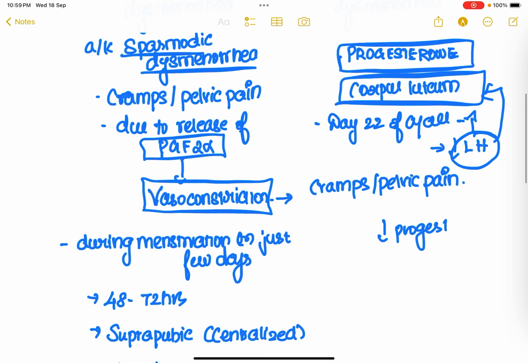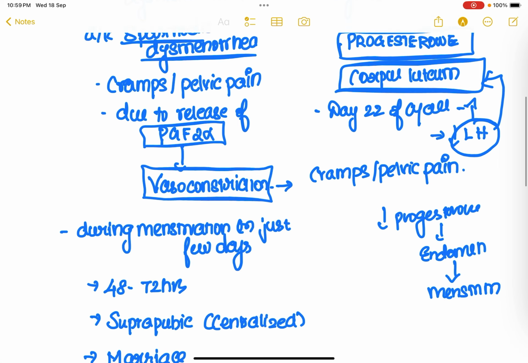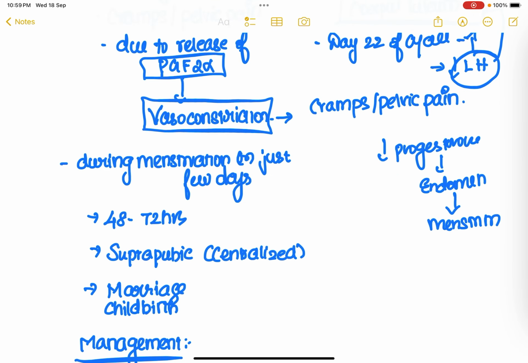So as the level of progesterone decreases, the endometrial support is lost and the patient is going to menstruate. During this menstruation, as the progesterone support is lost, there is going to be release of PGF2 alpha from the endometrium. As this PGF2 alpha is released, it is going to initiate vasoconstriction. So because of this vasoconstriction, the patient is going to experience cramps and pelvic pain.